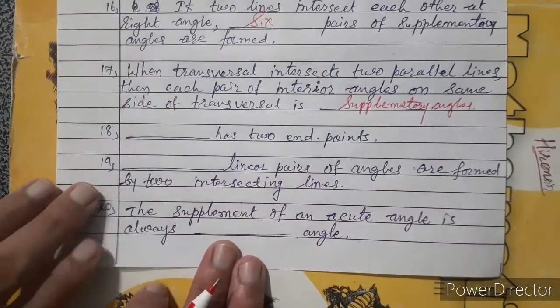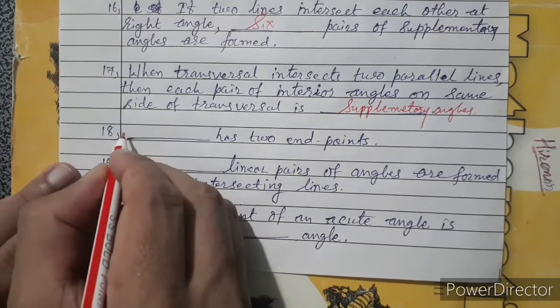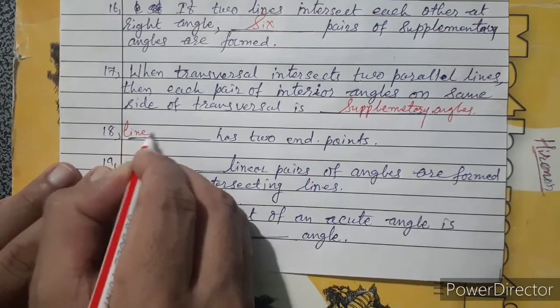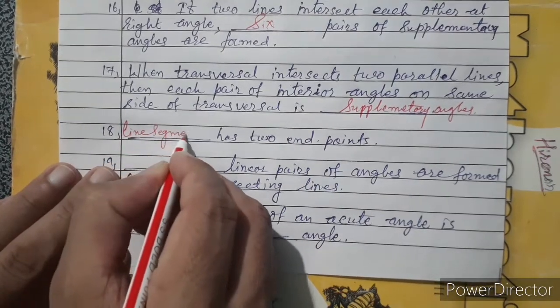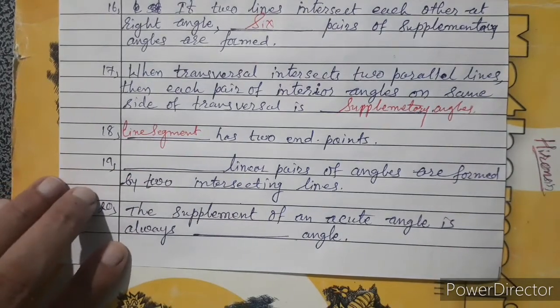Next one is, dash has two endpoints, that is a line segment. We know that a line segment has two endpoints.